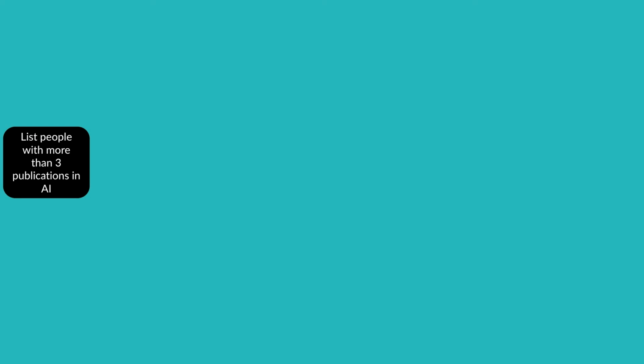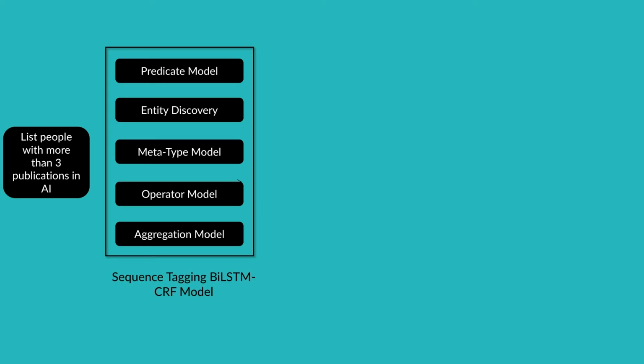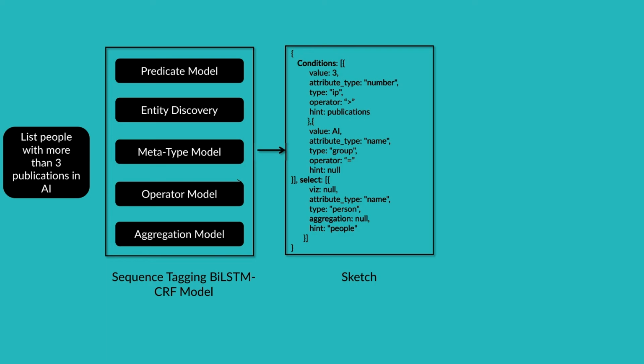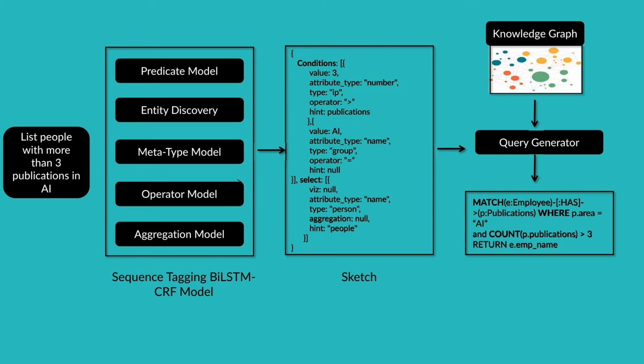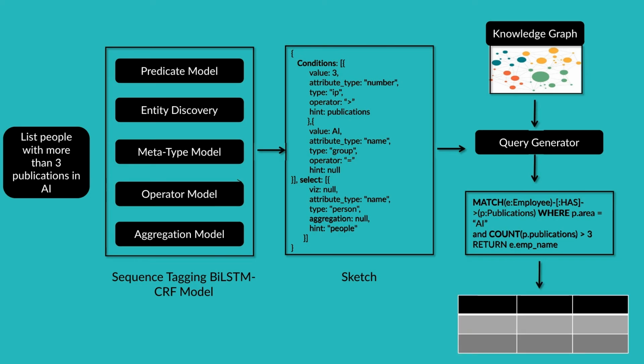Now, for example, there is a query: list people with more than 3 publications in AI. We take this query and pass it to a pipeline of sequence tagging models based on LSTMs with a CRF layer. The deep learning models identify the predicates, values, meta-types, aggregations and operators and output the intermediate sketch. This sketch is further passed to the query generator. We store the data in the form of a Neo4j knowledge graph. Finally the DB query is generated and yields results.